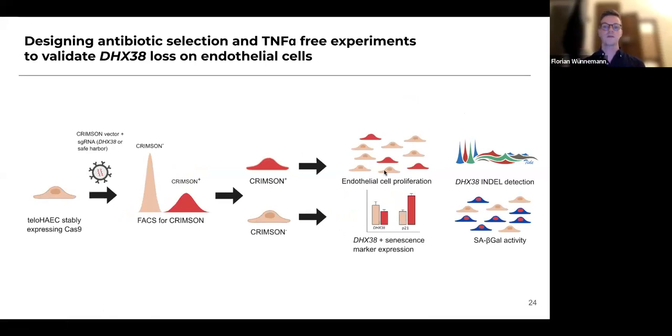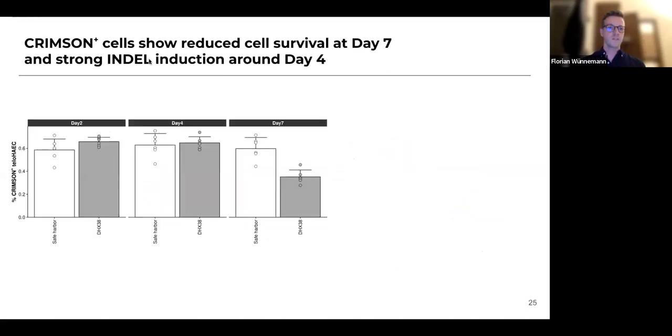And we can then compare and see, is there a difference in cell proliferation? Do we find DHX38 downregulated as well as senescence and other cell activation markers upregulated? Do we find indels? And we also looked at beta-gal activity as a proxy for cell senescence. Now, the first thing we did was look at the proliferation. And so we looked at the percent of crimson positive telohex cells throughout the time points of culturing these cells